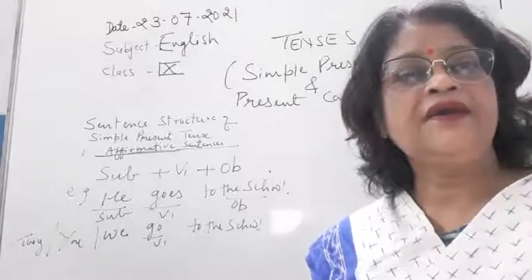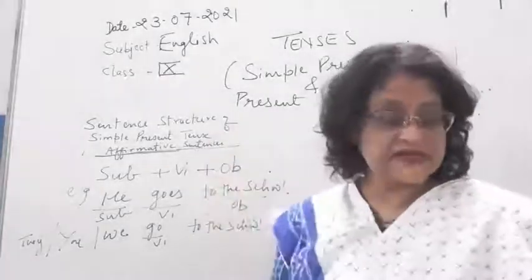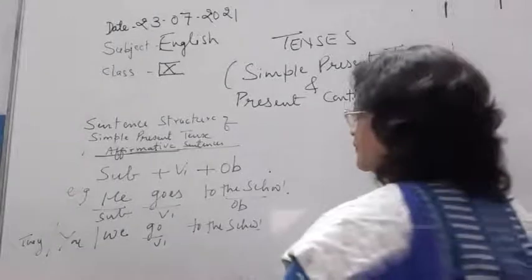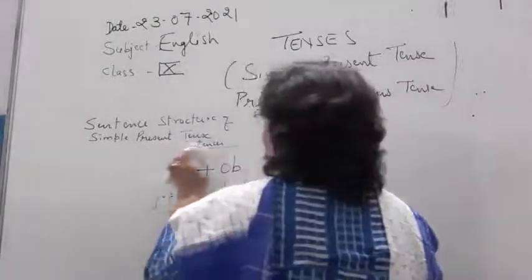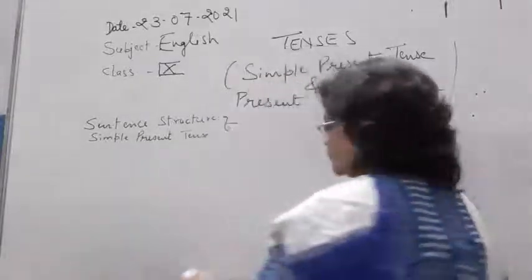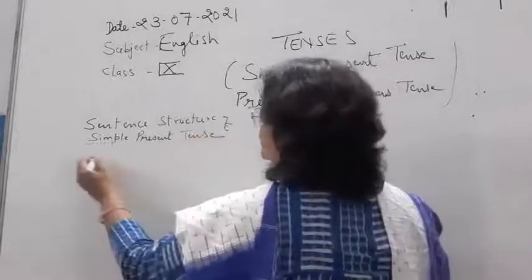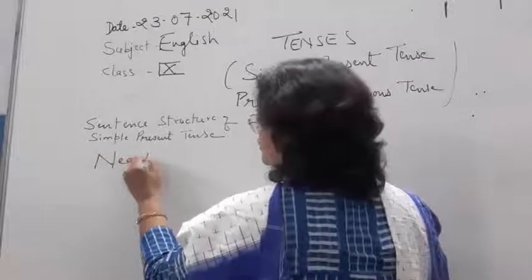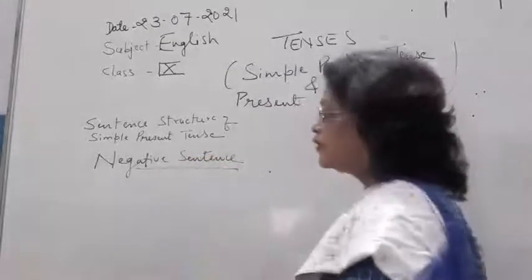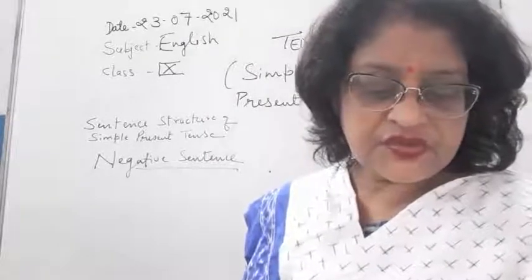Okay, and now children, I am coming to the negative sentence. Okay, so the sentence structure of negative sentence is subject plus do not plus does not.